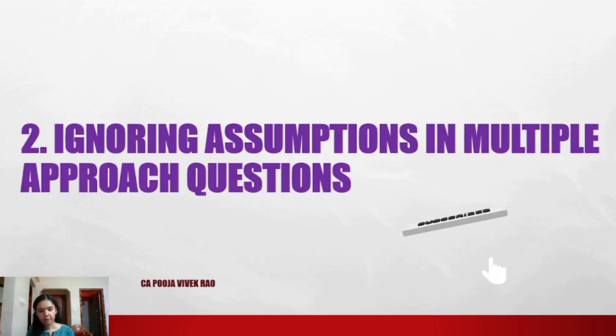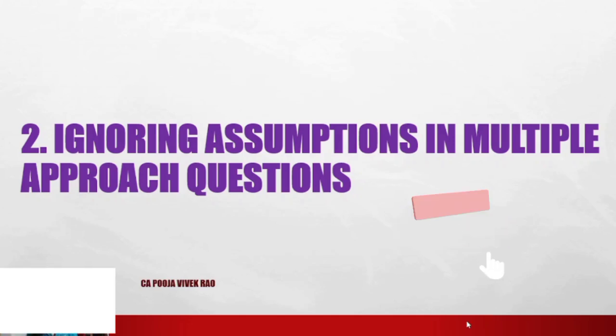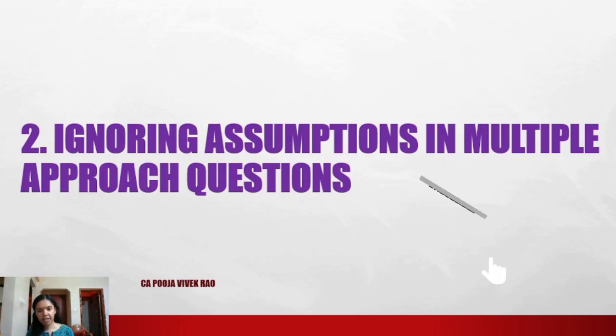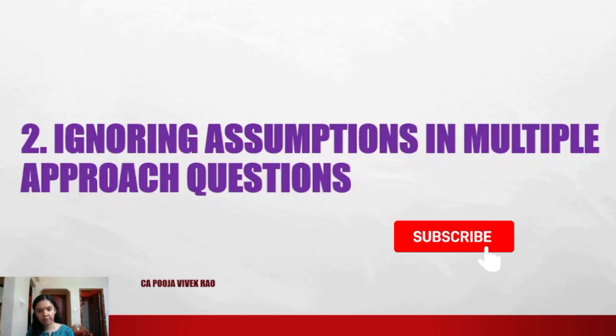For example, in AS 19 Leases, suppose you are solving a question relating to leases and the classification of the lease is doubtful as to whether you have to classify it as a finance lease or operating lease. There is an ambiguity in the question. Hence, you are taking an assumption and you have decided to go ahead with your answer by treating it as, suppose, a finance lease. So, give a detailed assumption and write the logic as to why you are treating it as a finance lease. Write in detail your assumption and then solve the answer accordingly.